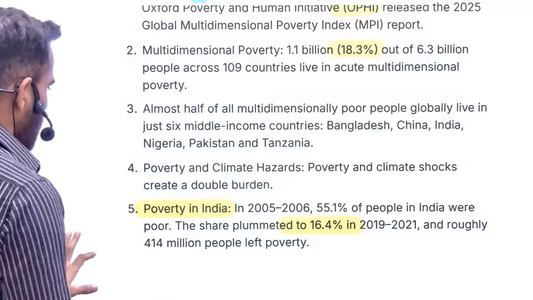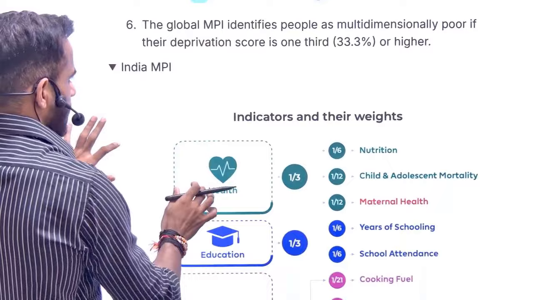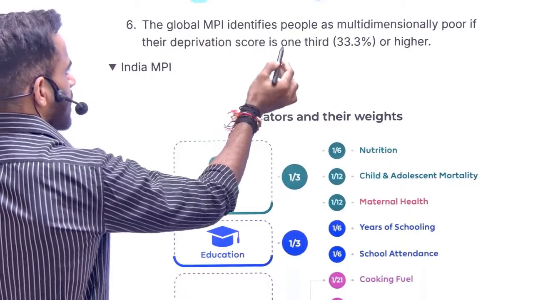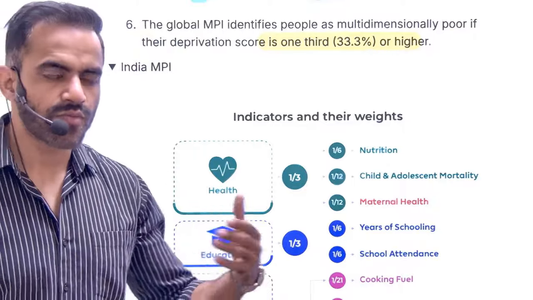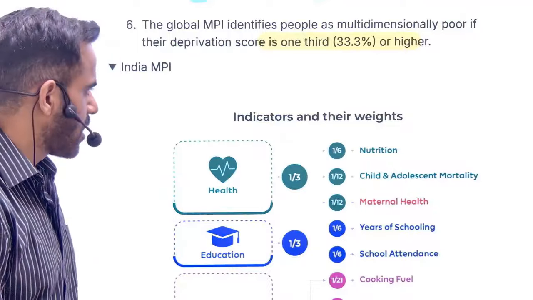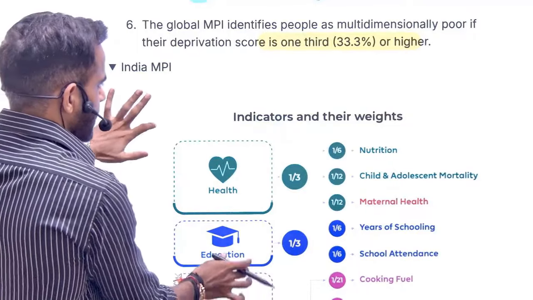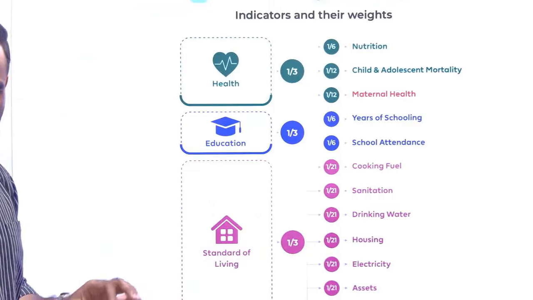Now, understand one more thing. This index simply says that if someone is deprived in one third out of 10, that is three or more indicators, they will be multidimensionally poor. The India specific index is released by Niti Aayog, and these are the parameters of that index. Have a look at this.